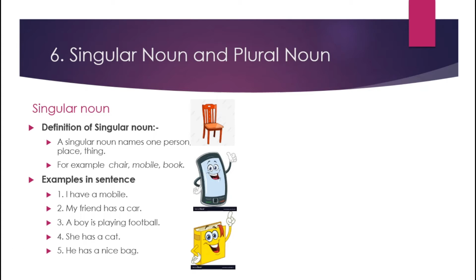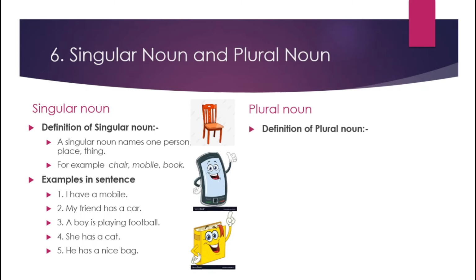And last example is he has a nice bag. So here bag is only one because here a nice bag, here nice is an adjective, but if we don't write nice then also it is okay. He has a bag, so it is singular because here article a is there. So we have learned about singular noun. Now let's learn about plural noun.